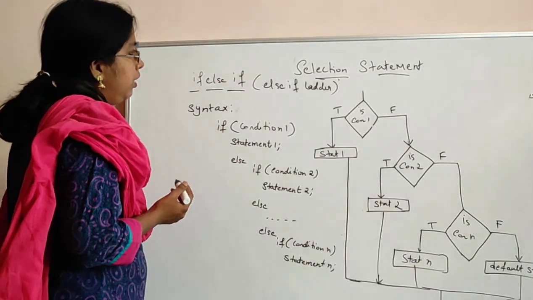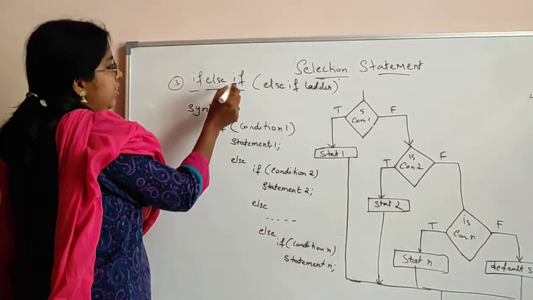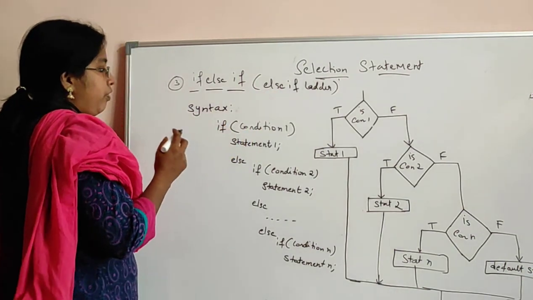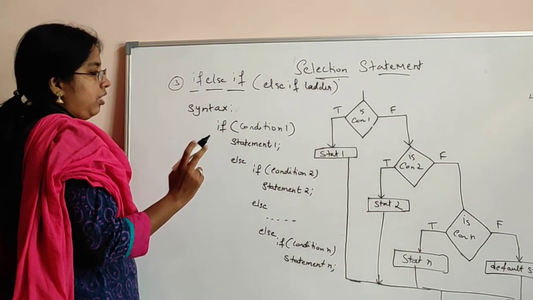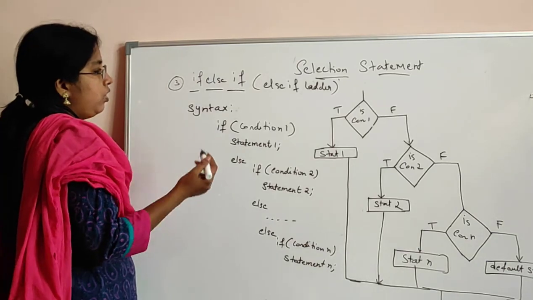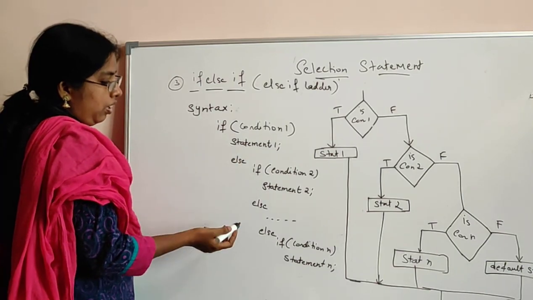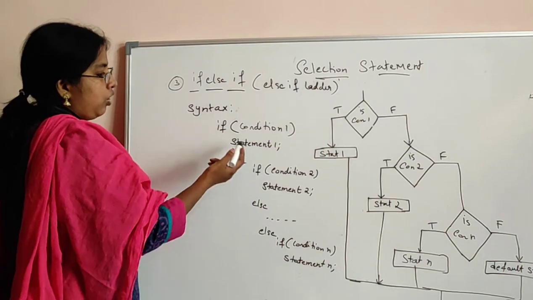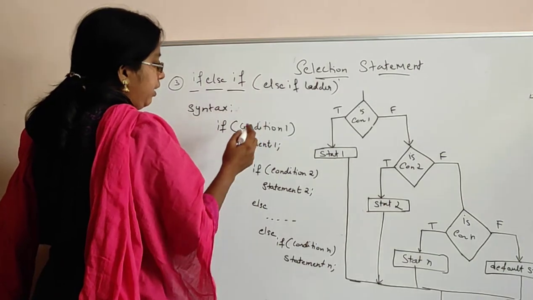We studied about the if statement. Next we studied about if else statement, and the third statement is if else if statement. It is also known as else if ladder. In case of if statement, there was only one statement that has to be executed if the condition is true. Okay, in if else there were two alternatives given, either statement 1 or statement 2. But in case of if else if statement, there are multiple alternatives. There are two or more alternatives. You can select from these choices any one of these statements. So it is also known as else if ladder.